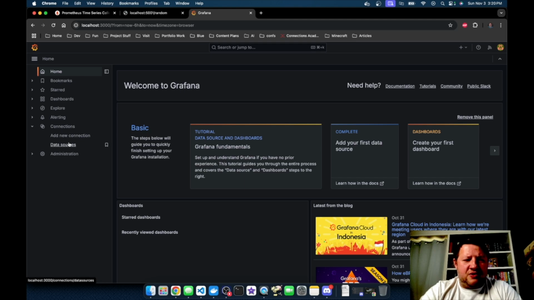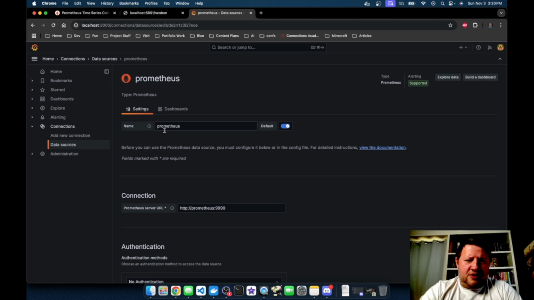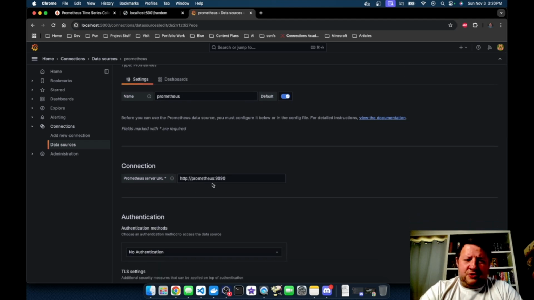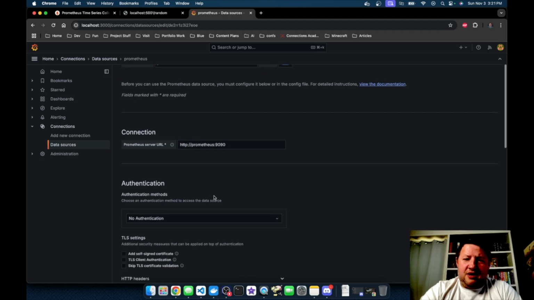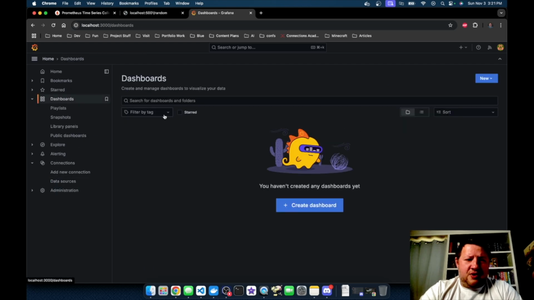So here I can create a data source. I've already done this, so you can see it. Let's go look in here. It knows that the name is Prometheus, and it knows to look at http://prometheus:9090, and that connection now means that I'm going to have data available where I can start creating a dashboard.